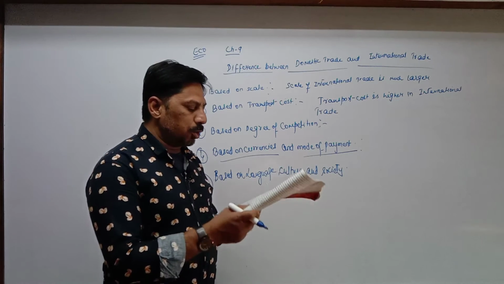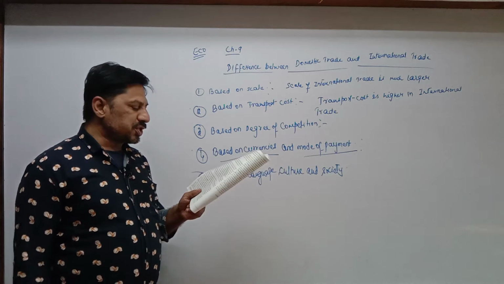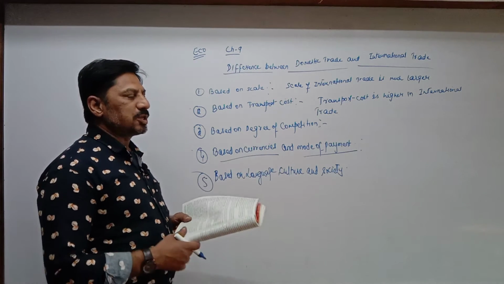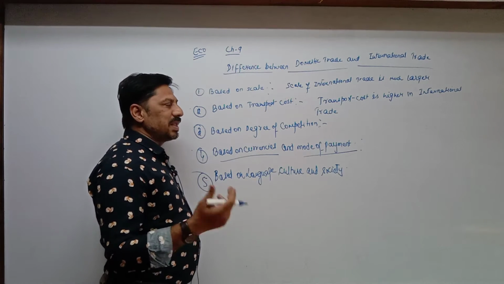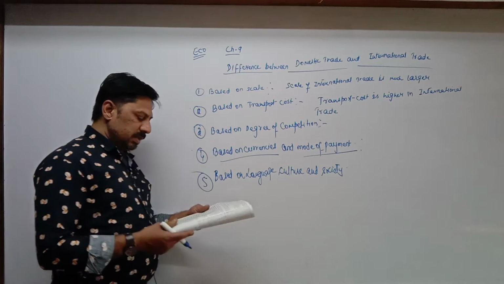Transactions in domestic trade take place within a common social, cultural and language setup. Many languages are spoken in India, but there is almost one general language, for example Hindi, which almost all states are able to understand.